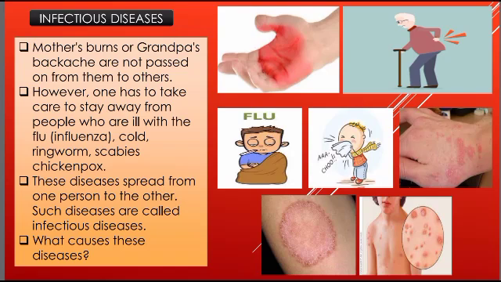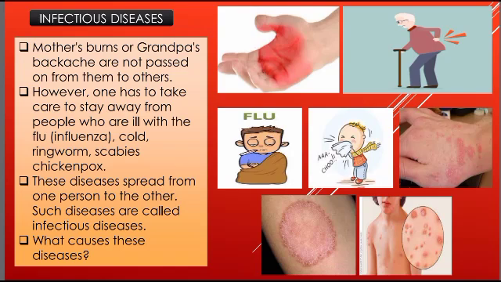However, one has to take care to stay away from people who are ill with the flu, that is influenza, cold, ringworm, scabies, chicken pox. The ones who are having such illnesses, from these persons we should stay away, because these are the illnesses that can pass on from one person to another person. These diseases spread from one person to another person, and such diseases are called infectious diseases. They are communicable, which means they pass on from one person to another person.